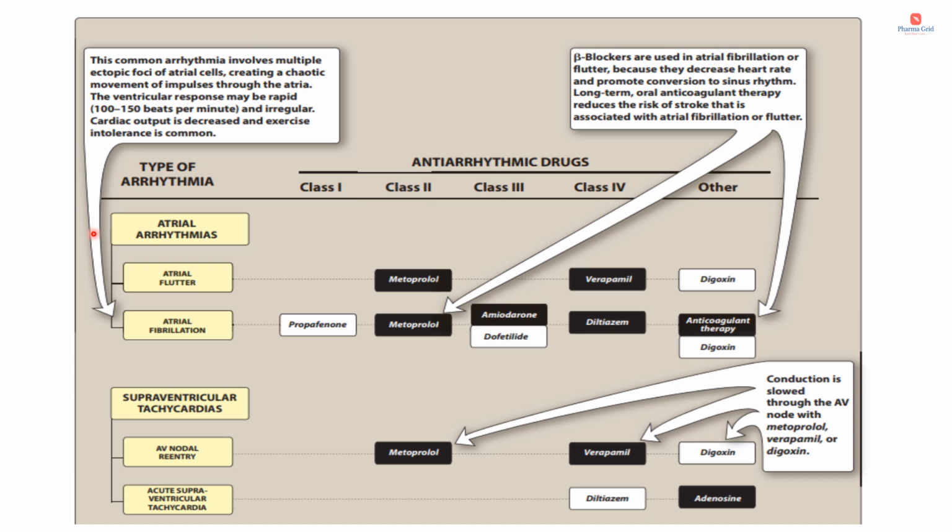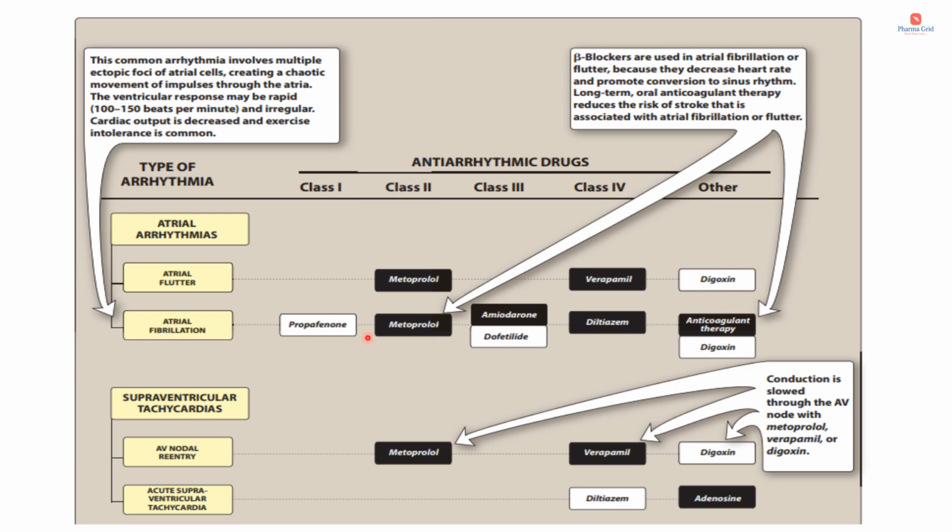So in this slide, you can see the treatment pattern. Okay, what are the different types of arrhythmia and what are the commonly used drugs for each type of arrhythmia. First we will see atrial arrhythmias, mainly involving atrial flutter and atrial fibrillation. Here those that are marked in black are the most commonly used drugs. In white, they are the alternative drugs. So in atrial flutter, class 2 and class 4 drugs are most commonly used. That is in class 2 metoprolol and class 4 verapamil. And the alternative drug option is digoxin.